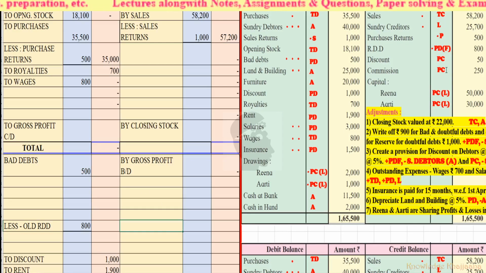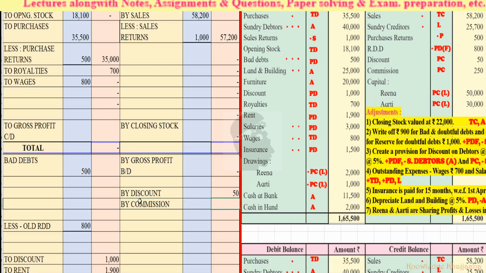Now next is discount. See, discount, this is given on the credit side of the trial balance, so it is discount received. It will come to the profit and loss account credit side, rupees 50. So we'll write here by discount rupees 50. Next, commission again, same, profit and loss account credit side rupees 250 by commission, because this is commission received, rupees 250.